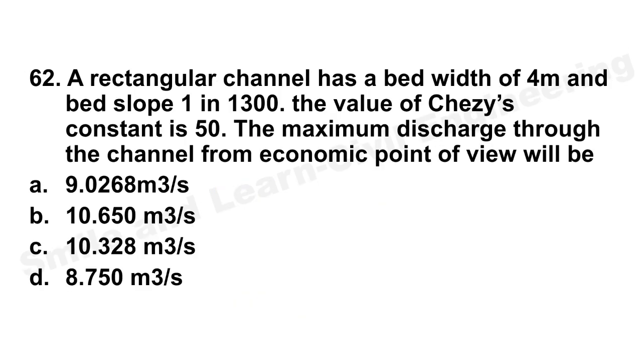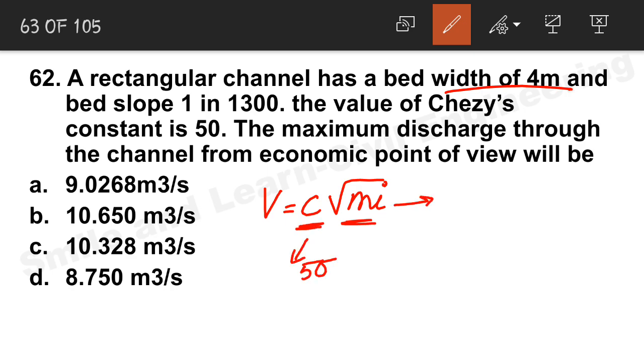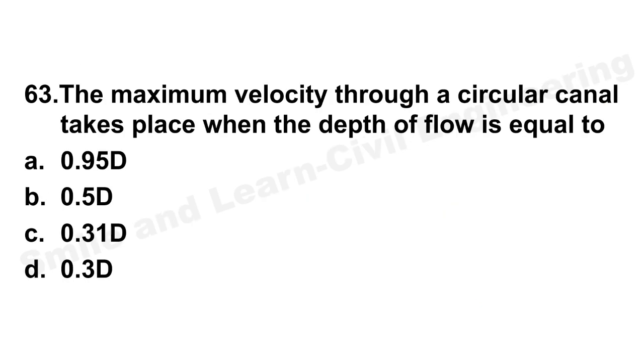Okay, next question: a rectangular channel has a bed width of 4 meter and a bed slope of 1 in 1300. The value of Chezy's C is constant. This also we will solve using the formula V equal to C root mi. The bed width is given, and C, the Chezy's constant, is 50, the slope is given as 1 in 1300, and the formula is Q equal to AV or Q equal to AC root mi. You can also directly put in the values, then you can get the answer. Okay, check it out.